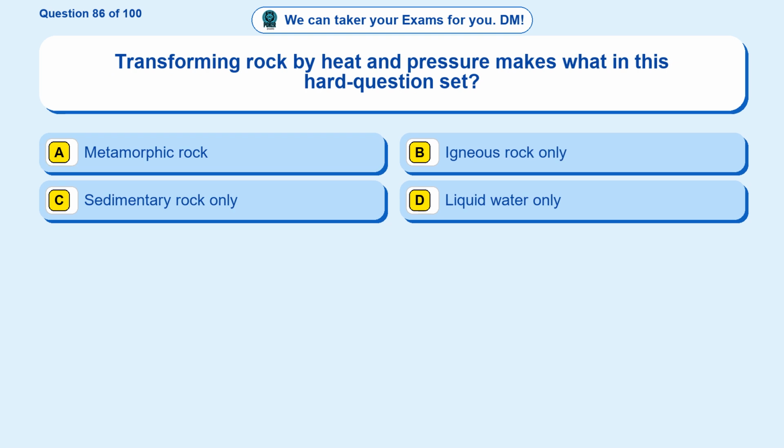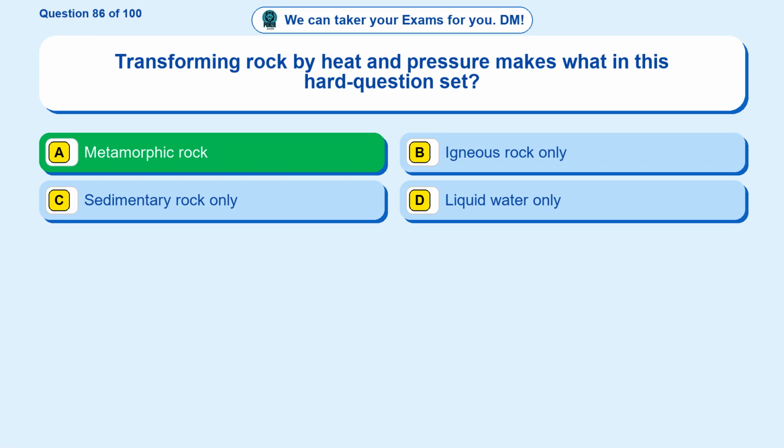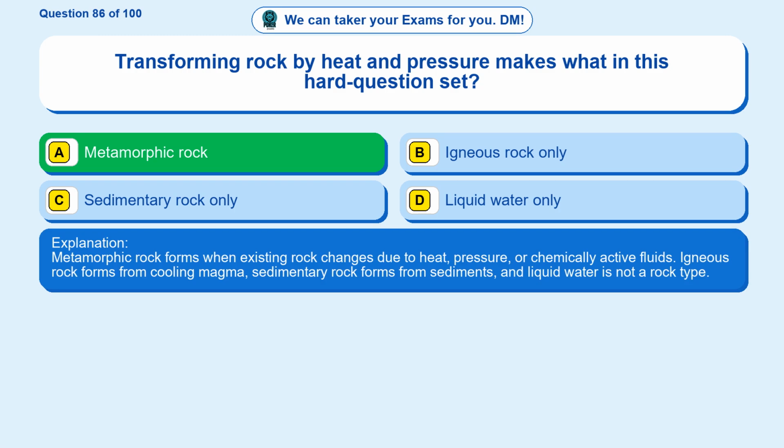Question 86. Transforming rock by heat and pressure makes what in this hard question set? Option A, metamorphic rock. Option B, igneous rock only. Option C, sedimentary rock only. Option D, liquid water only. The correct answer is option A. Metamorphic rock. Metamorphic rock forms when existing rock changes due to heat, pressure, or chemically active fluids. Igneous rock forms from cooling magma, sedimentary rock forms from sediments, and liquid water is not a rock type.